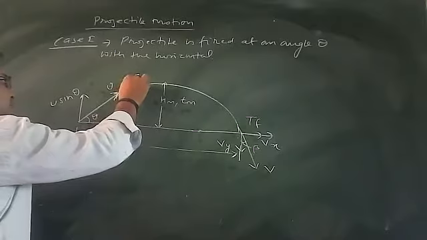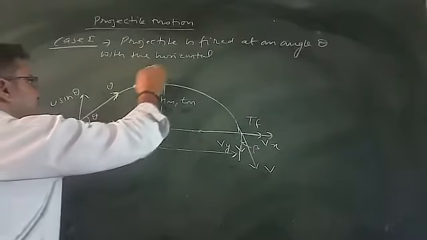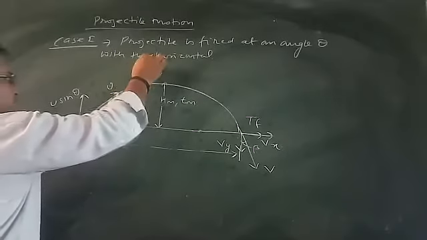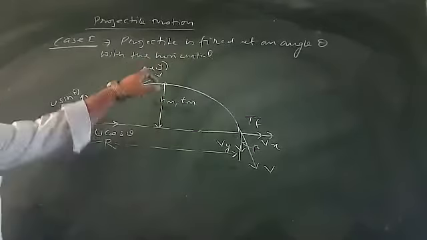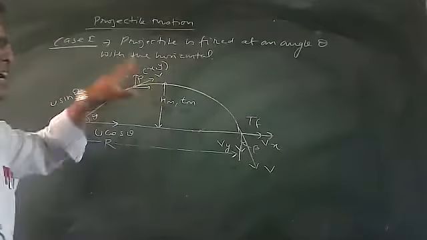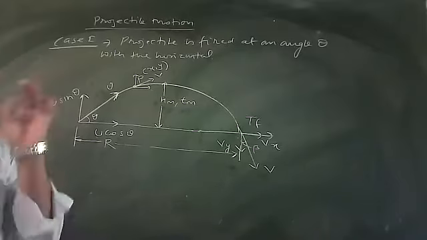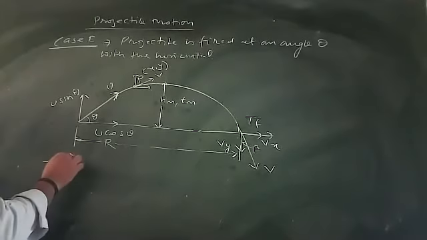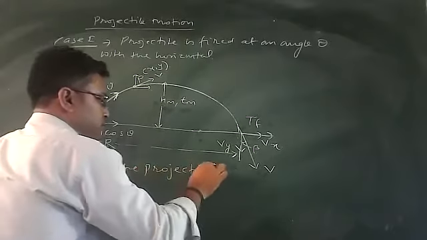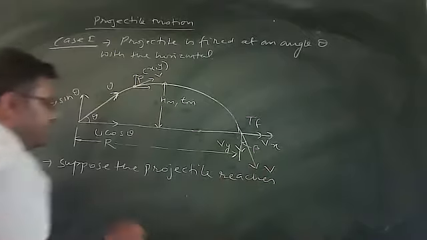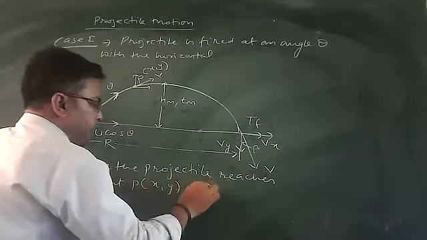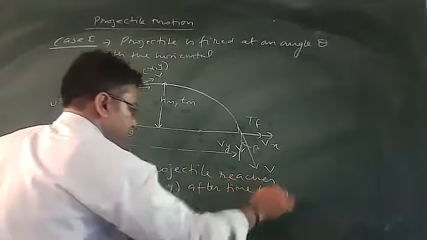Let's suppose I consider a point P here. At this point, the velocity is v. Here are the components, the x component as well as the y component, and the coordinates of point P are x and y. Please write: suppose the projectile reaches point P, which has coordinates x and y, after time t. This is the condition.